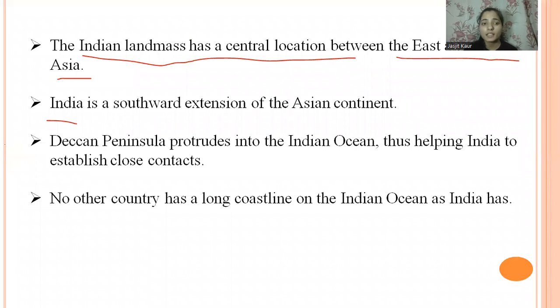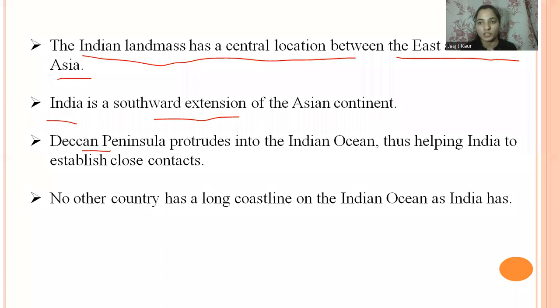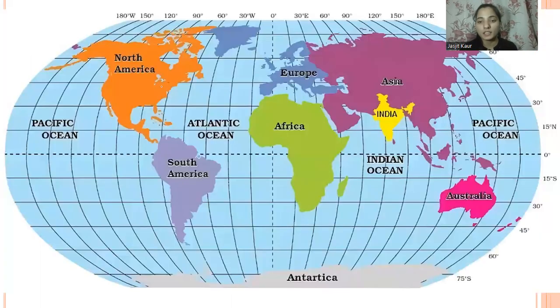And the second thing is that India is a southward extension of the Asian continent. So we have discussed that India is located at the southern end of Asia. So it is a southward extension of Asia, and Russia is the northward extension of Asia. And the Deccan Peninsula projects into the Indian Ocean, thus helping India to establish close contacts. So the Deccan Plateau, that is here in India, we know that this is the Deccan Plateau.